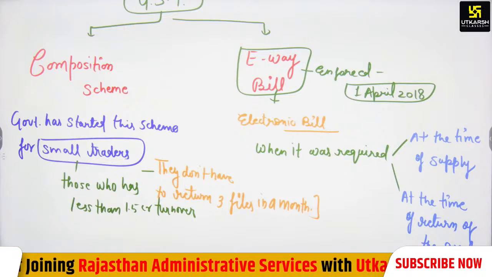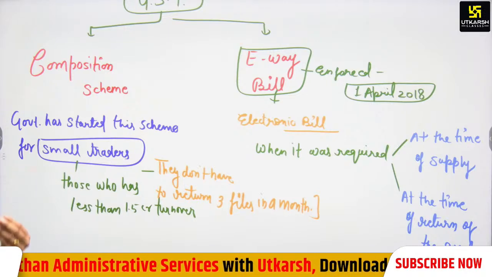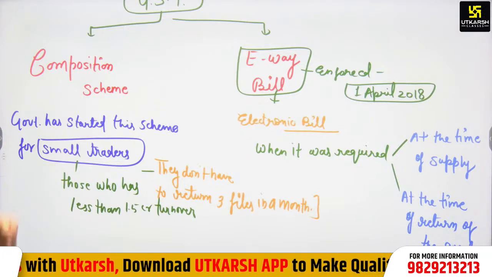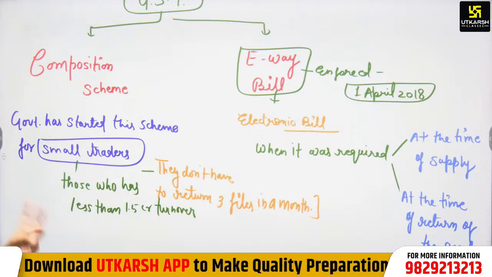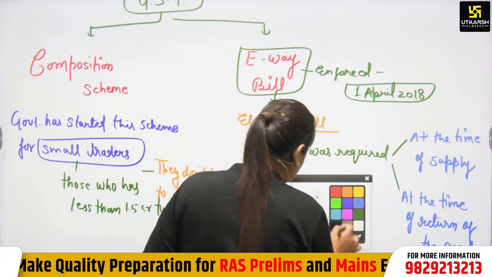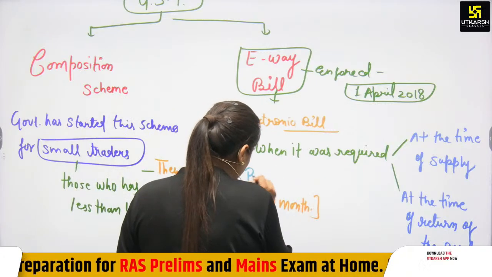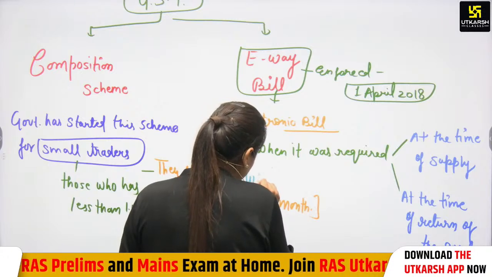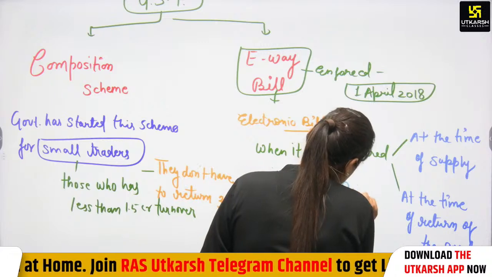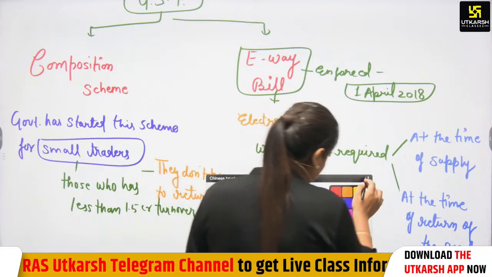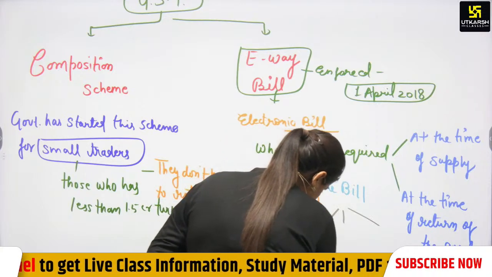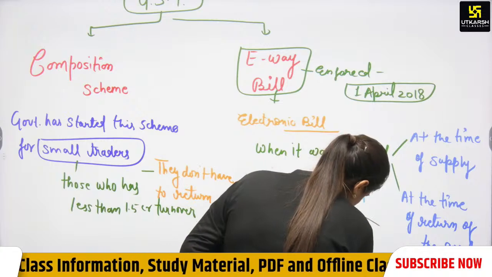And again the question arises in our mind: who can prepare the bill? The bill can be prepared by the supplier, by the purchaser, and by the transporter. So the e-way bill can be made by three persons: the buyer, the supplier, and the transporter.